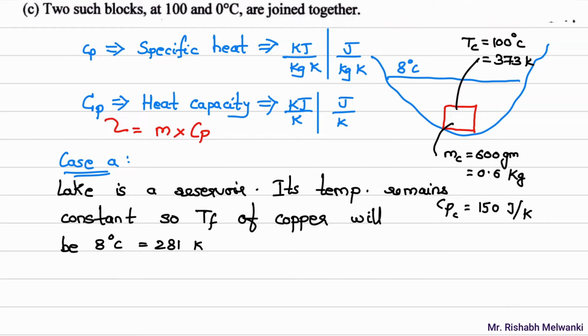Thermal equilibrium: initially the temperature of this copper block is 100 degrees Celsius and the lake temperature is 8 degrees Celsius. So what will happen? There is a temperature difference, so copper will lose its heat to the lake, and finally after some amount of time the copper temperature will also become 8, and the temperature of the reservoir and the temperature of copper both will become 8. So you can say that it is thermal or thermodynamic equilibrium.